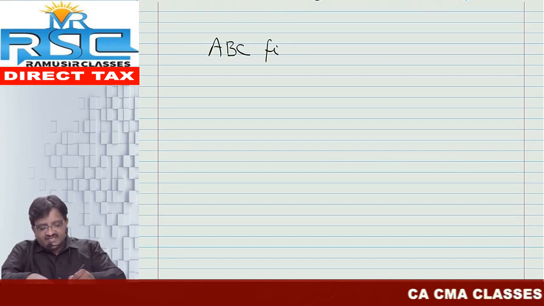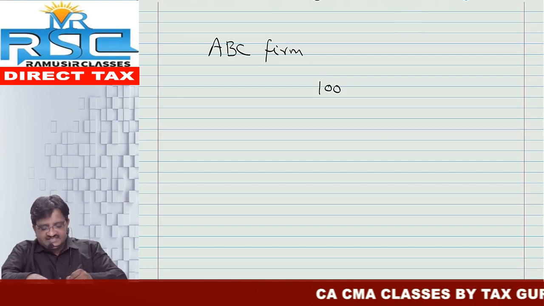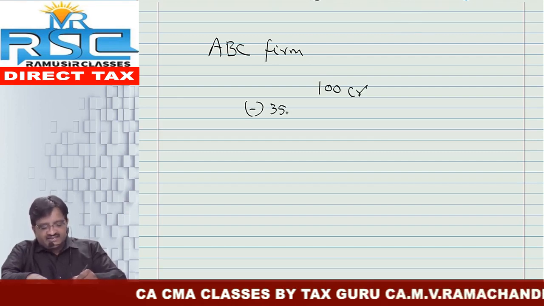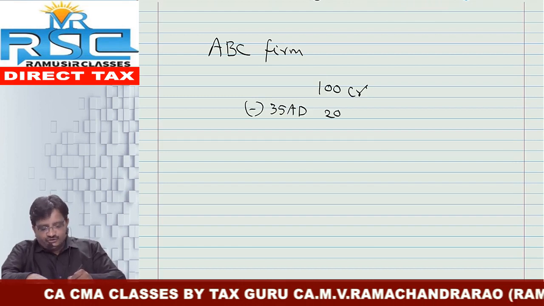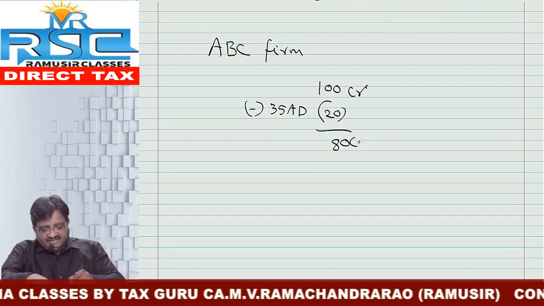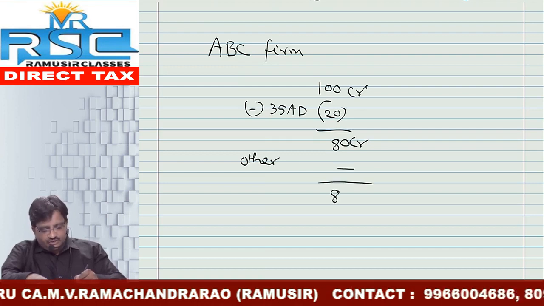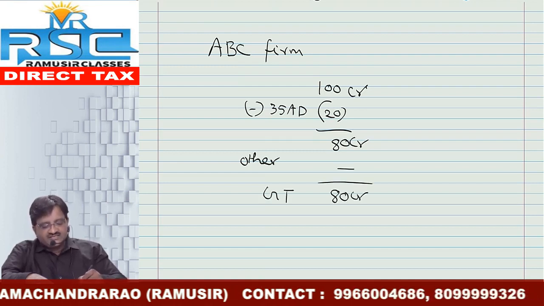Say there is an ABC partnership firm. The partnership firm's income is, let us say, 100 crores. But they have claimed section 35AD deductions, let us say 20 crore. So net profit is 80 crore. There is no other income, so other income is, for example, 0. Gross total income is 80 crore.